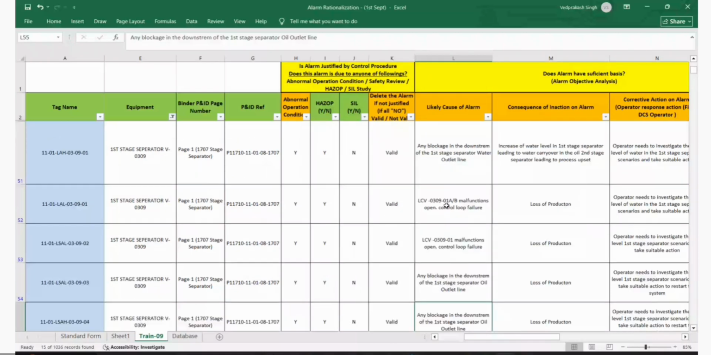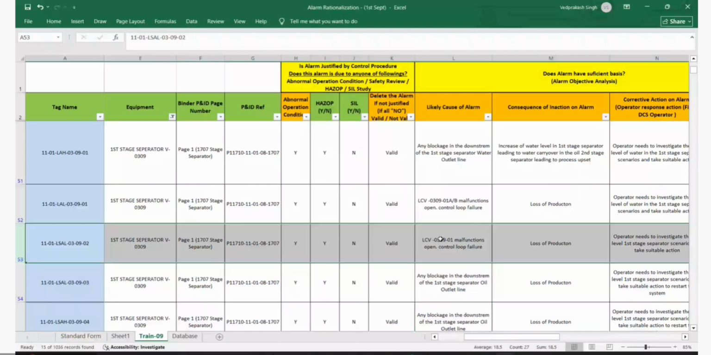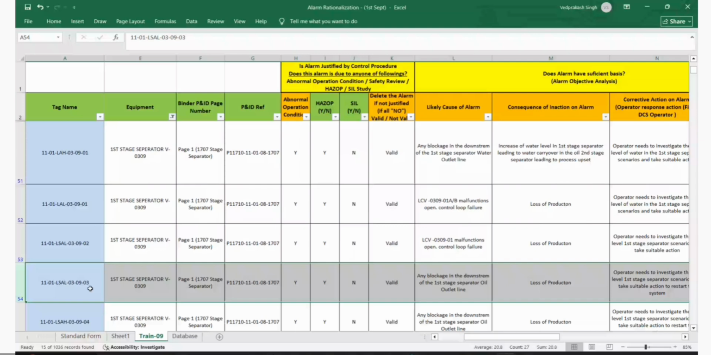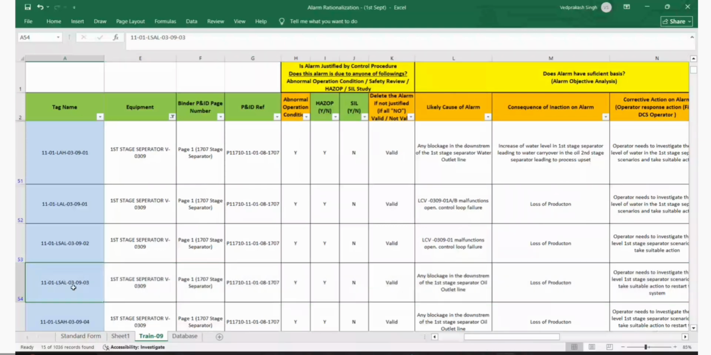Show me the row number. 54. Okay, this row. Yes, you are saying LSAL also 309A. So what is this? Is LSAL, you know, very same thing, right? Go to the PNID or go to your HACCP worksheet.